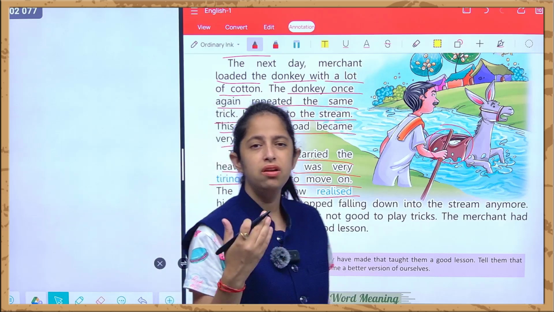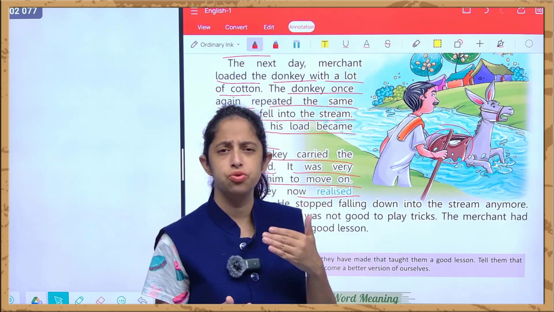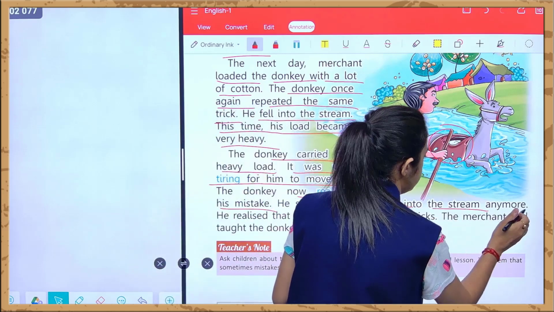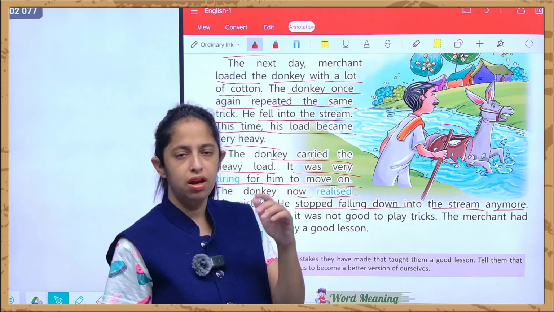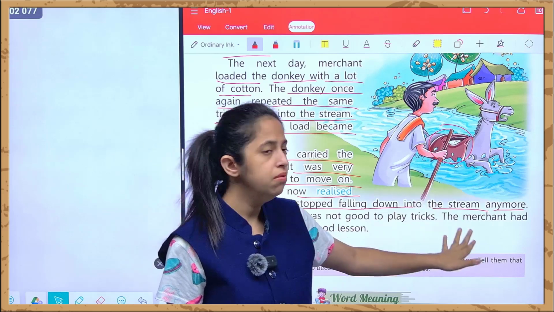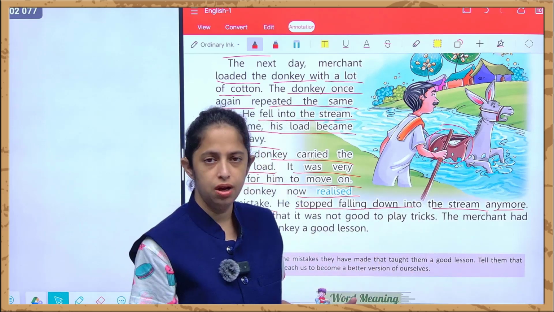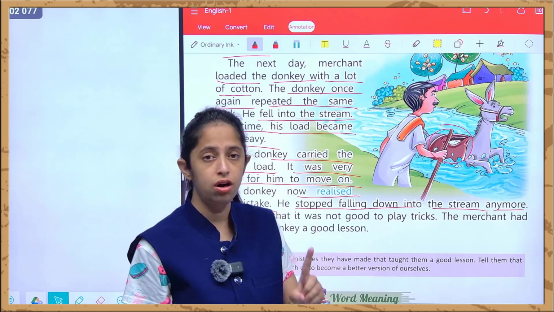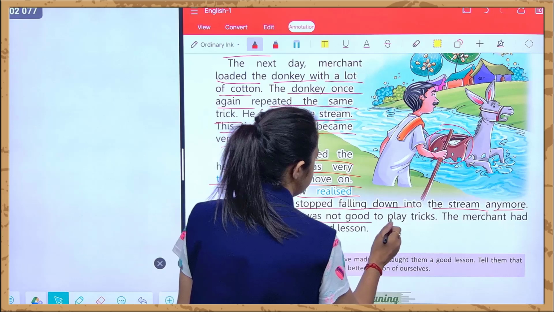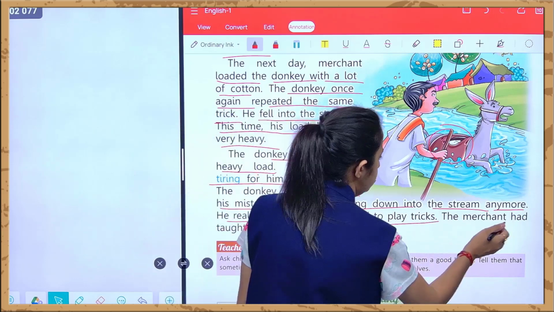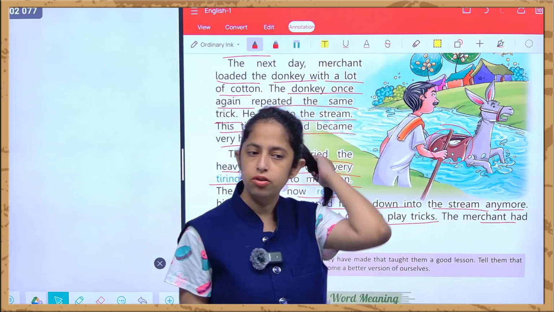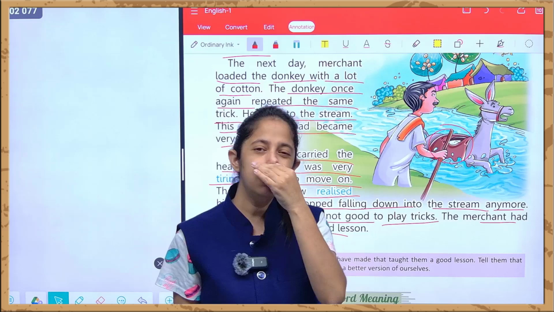Realize means when we realize our mistake, जब हमें किसी चीजों का एहसास हो जाता है. He stopped falling down into the stream anymore. अब आगे से whenever his merchant was taking him to carry the load from one village to another, now he did not repeat the same mistake. Because he realized that it was not good to play tricks, and the merchant had taught the donkey a good lesson. And the merchant, with this trick, taught a good lesson that we should not trick anyone.